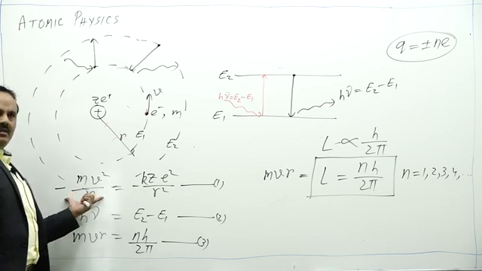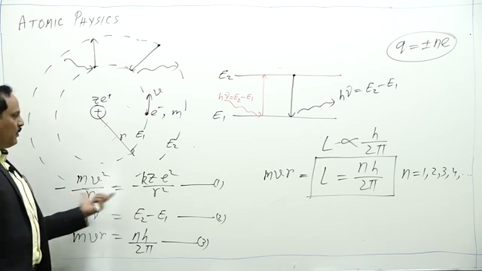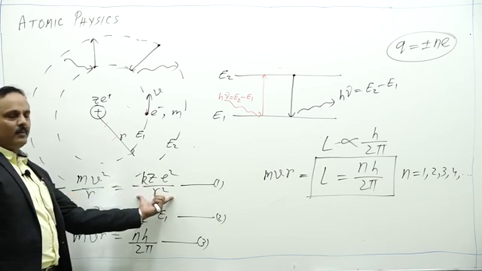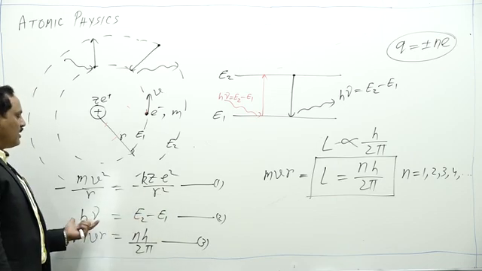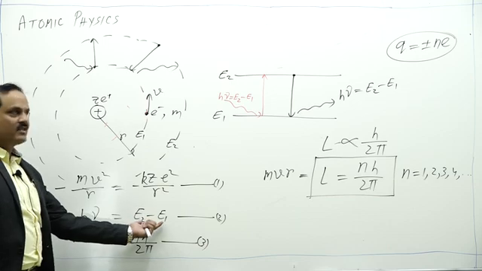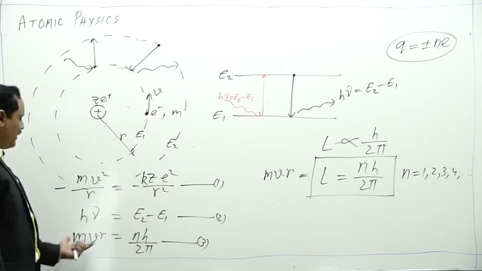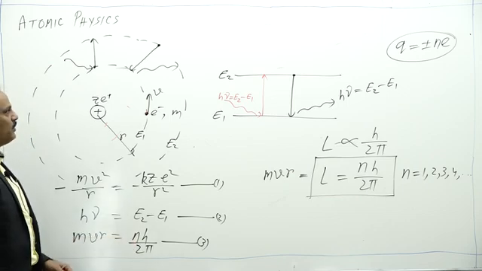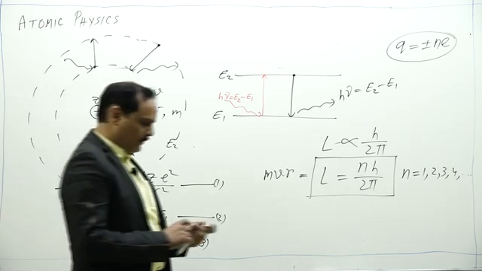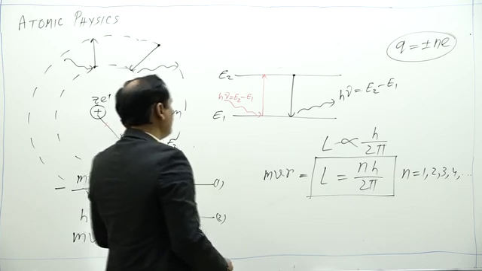One, the necessary centripetal force in a Bohr orbit is provided by Coulomb attraction. Two, the energy of an emitted or absorbed photon is equal to the difference in energy levels. Three, angular momentum is an integral multiple of h upon 2 pi. So these are the three basic relations of the Bohr model.